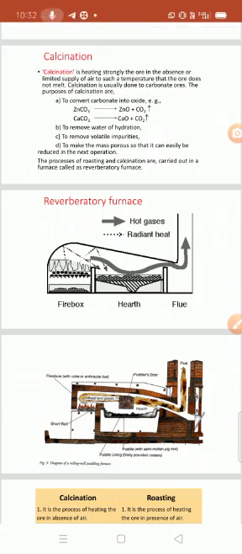The second one is to remove water of hydration, means to remove the moisture. This method is applicable for that. The third one is to remove volatile impurities. Volatile means hot, volatile and non-volatile. These two words come under chemistry.